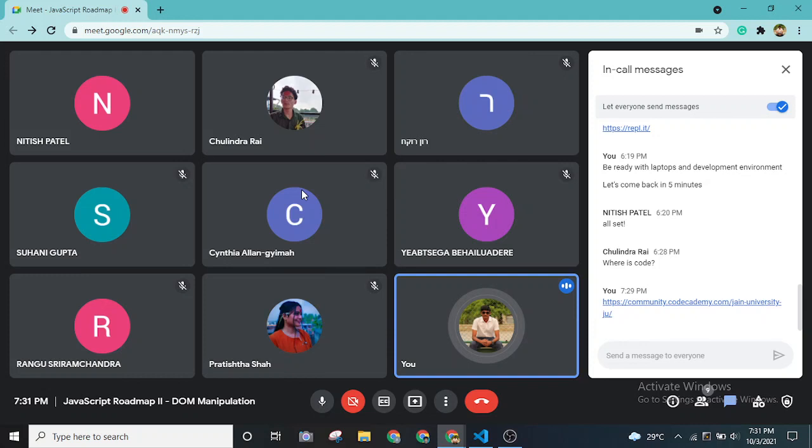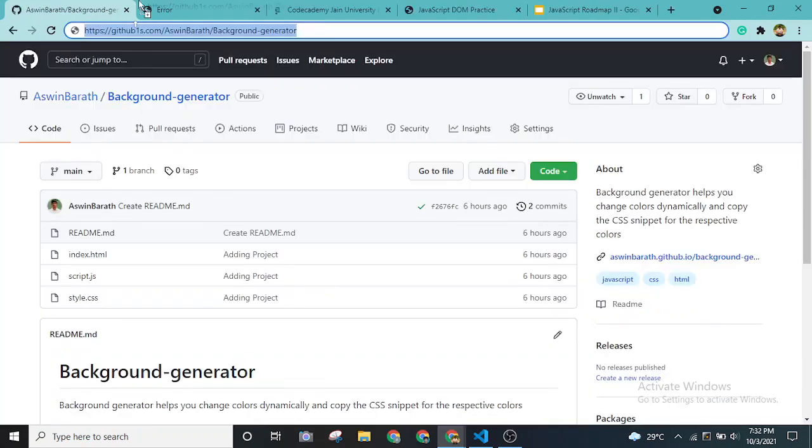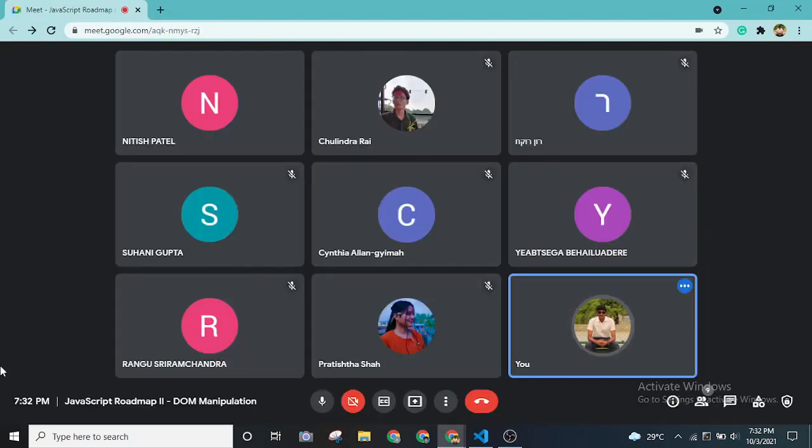Vanilla JavaScript is nothing but pure HTML, pure CSS, pure JavaScript without any framework or library. In vanilla JavaScript, it becomes very tedious if you are doing everything with every single line by hand. Okay, so that's why we have frameworks and libraries. When you try to learn it this way, this is how you will understand how libraries are useful. Why do we even have libraries in the first place? This is the reason. Okay, cool.